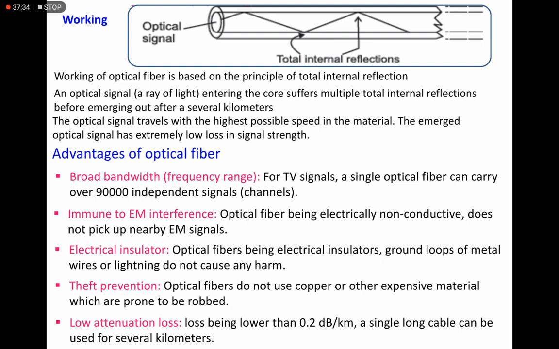And in the third lecture, we'll try to learn some optical instruments, how light passes through a medium, dispersion of light, and phenomena like that. So in today's lecture, we'll stop over here.